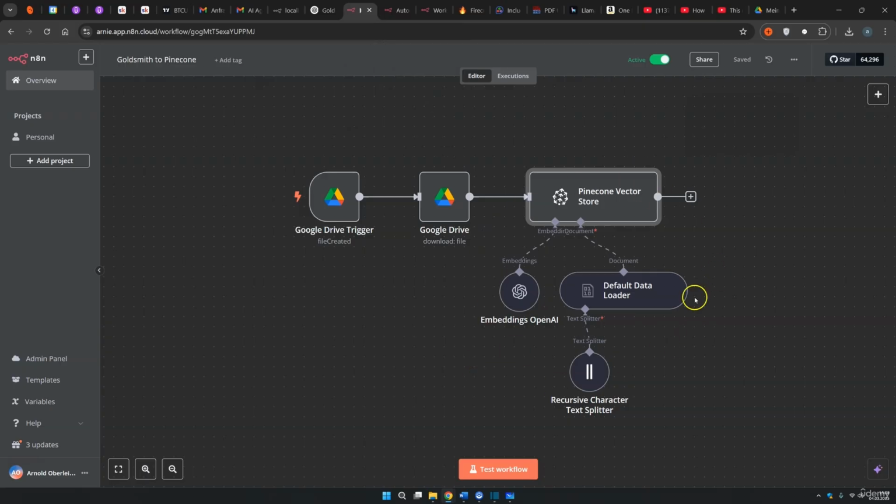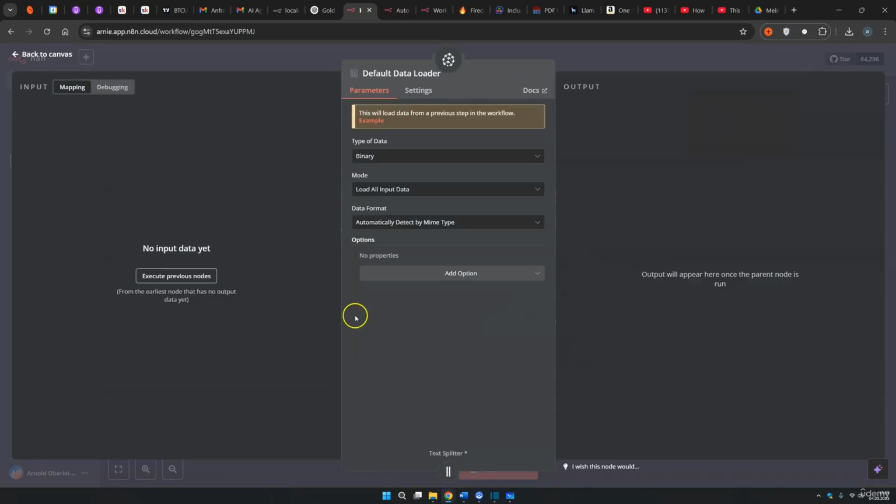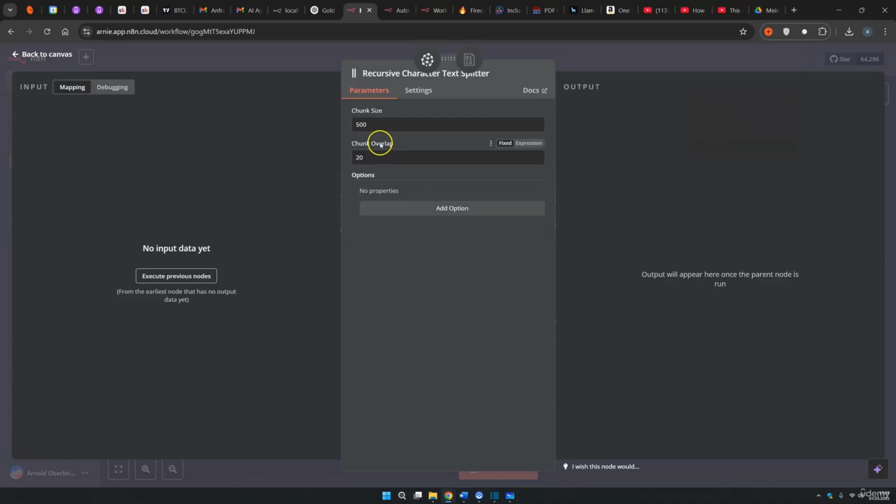So as soon as you upload stuff into your vector database, make sure to use the right settings. Of course, you use your Pinecone vector database, this is fine. You use the default data loader, it's fine. And then as soon as you use the character text splitter, this gets important. Here you need to type in the right chunk size and the right chunk overlap. Generally speaking, you know how you should type this in: 5% as a rough estimate for overlap.